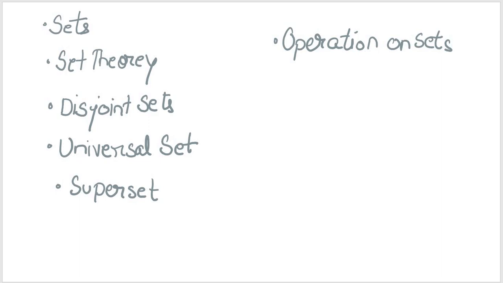We looked into how to identify the complement. We talked about symmetric difference, post which we talked about Venn diagrams, where we saw that we can once again draw the diagrams on all these operations, including set difference, complement, union, intersection, symmetrical difference. And there we also saw that we can represent the disjoint sets and the sets which are not disjoint